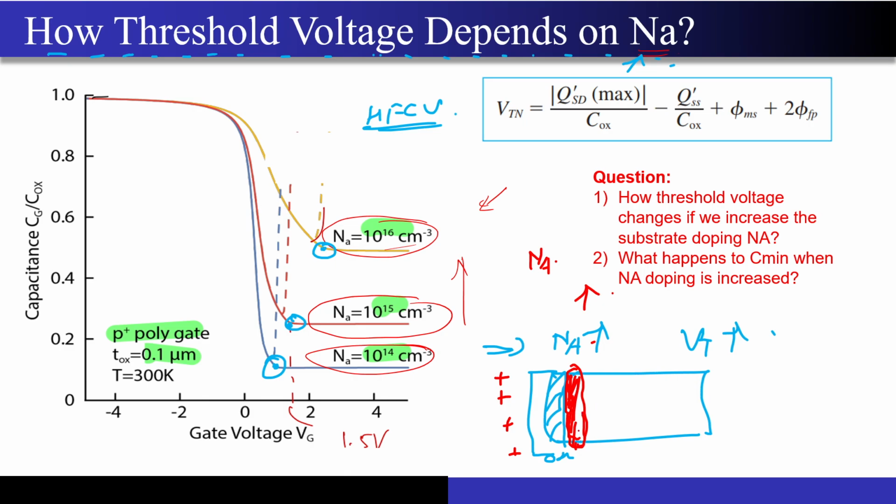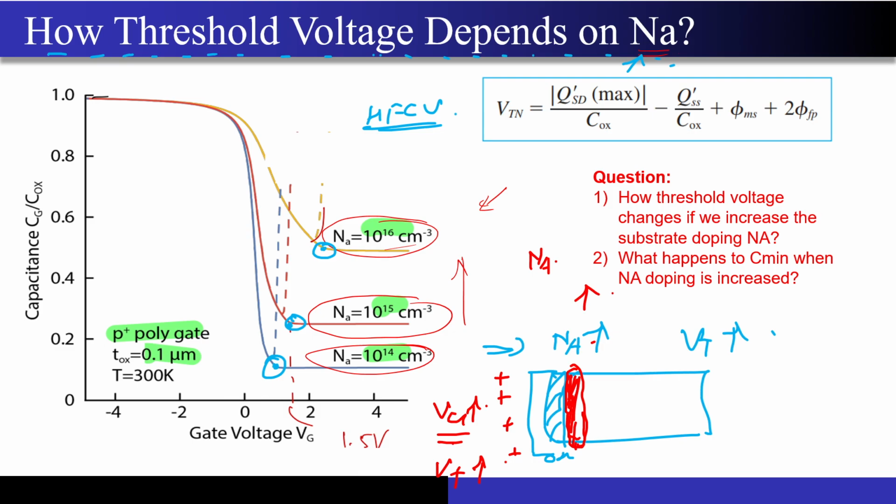If the number of holes near the interface increases, then I have to apply an even higher gate voltage to deplete this region of any free holes. Correct? So if I have to apply extra gate voltage to deplete this region completely of holes, that means my threshold voltage is also going to increase.